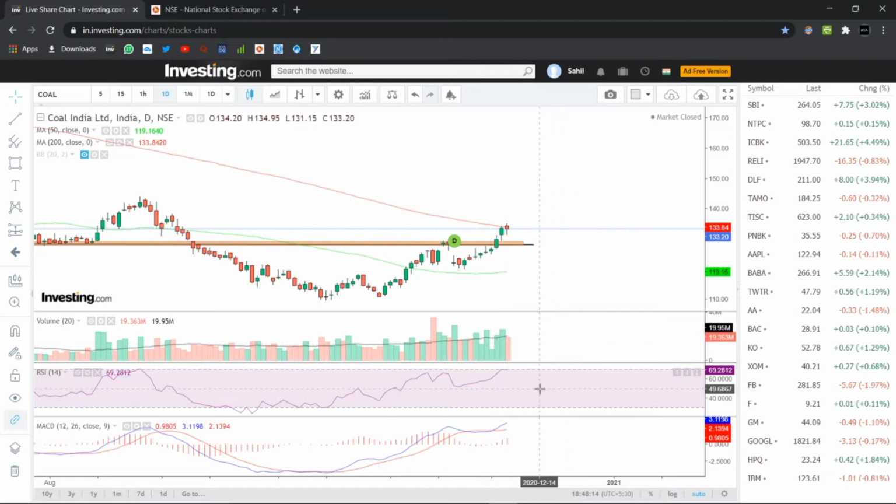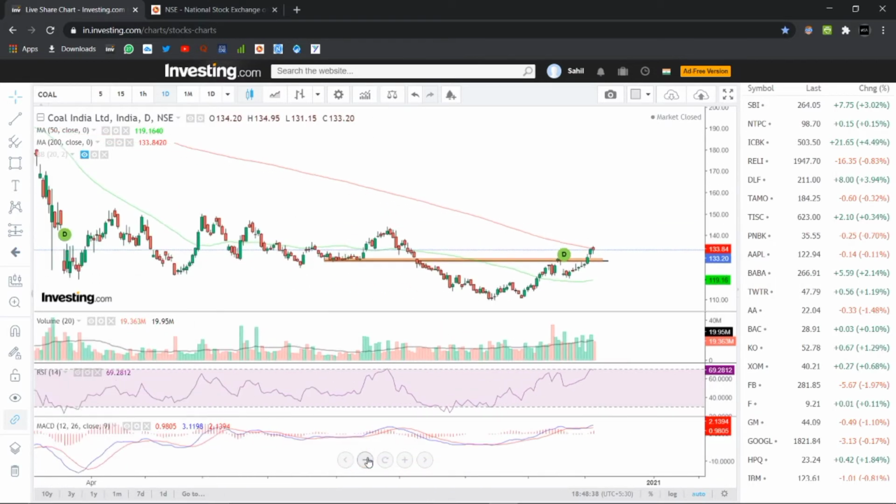Also, if you see the RSI is currently at the levels of 69.28 and has given a positive crossover, which is a positive signal for a stock. Also, if you see the MACD indicator, the blue line is currently over the red line and has given a positive crossover, which is something good, something positive for a stock. And all the indicators are suggesting that we can see a good upside in the prices.